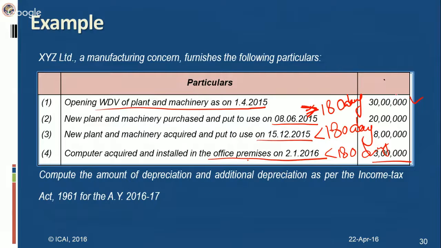Here, the opening normal depreciation of 15% would be eligible. In the case of this machinery of 20 lakhs, it is also eligible for 15% plus 20% additional depreciation. This machinery is eligible for 7.5% normal depreciation plus 10% additional depreciation. Computers are eligible at the rate of 60%, only 50% is eligible, so normal depreciation is 30%. Now you will see how you proceed with this solution.